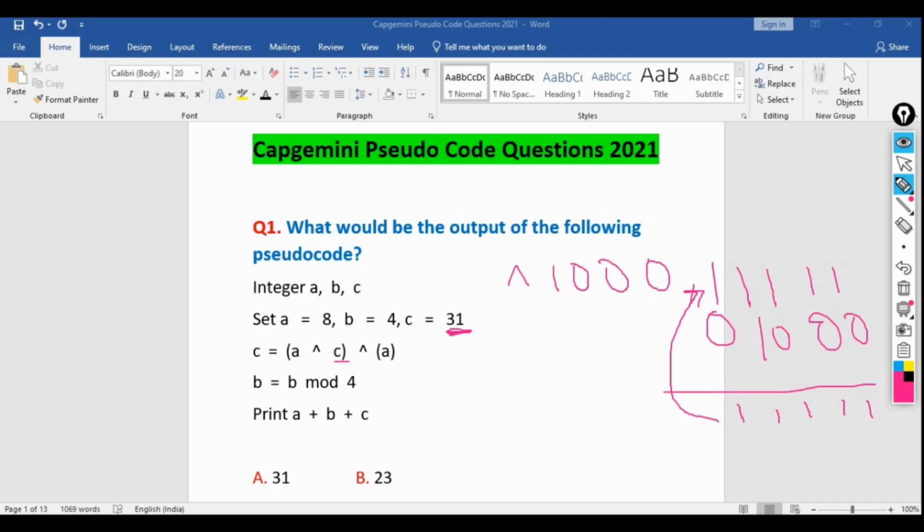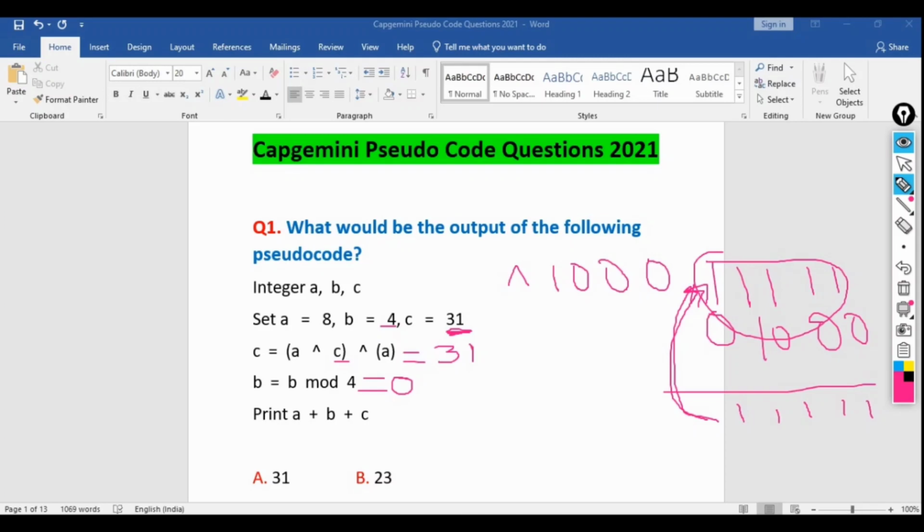And again we are doing the same kind of thing. We are again comparing with the value of A, so it will return the same thing again. So what will be the value of C? Simply 31. If we find the decimal value of this binary value, 31 is returned. Then again we are doing the modulus operator, which returns the remainder. So B modulus 4. Previously B was 4, so 4 mod 4 will simply return 0. That means C equal to 31, B equal to 0.